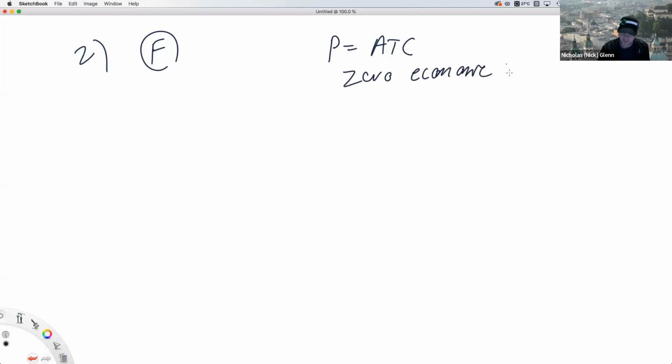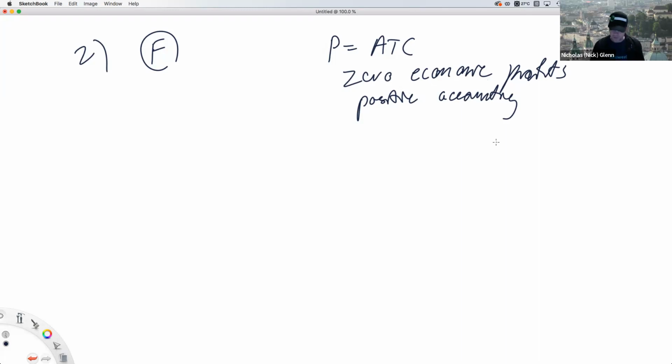All right. 2, perfectly competitive firms can earn a positive economic profit in the long run, but they cannot earn positive accounting profits in the long run. Well, this is false. Because in the long run, price equals average total cost in the perfectly competitive market, 0 economic profits. But positive accounting profits, because accounting profit is always higher. It's going to be at least 0, but probably more than that, because economic profit takes into account your opportunity cost. You may have a better deal, something you could do elsewhere.